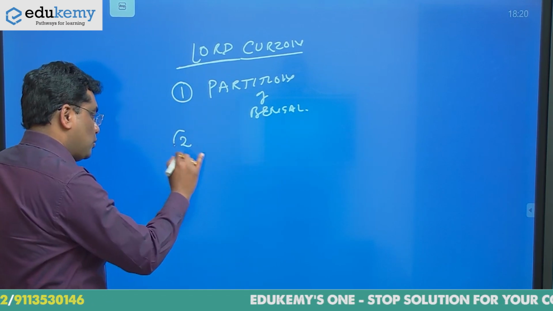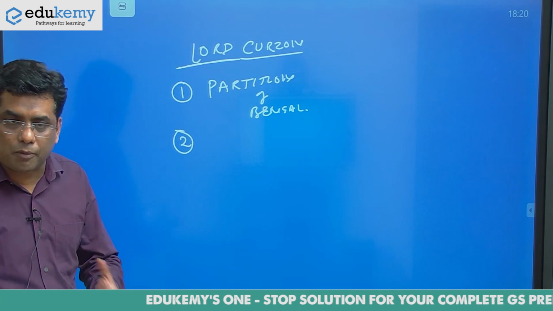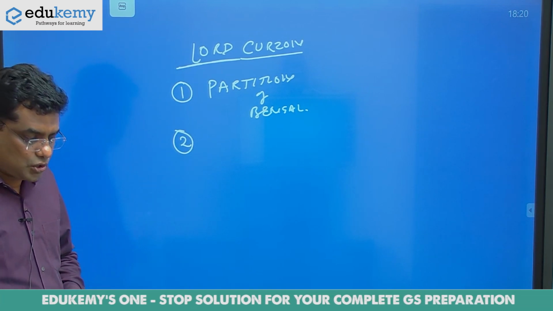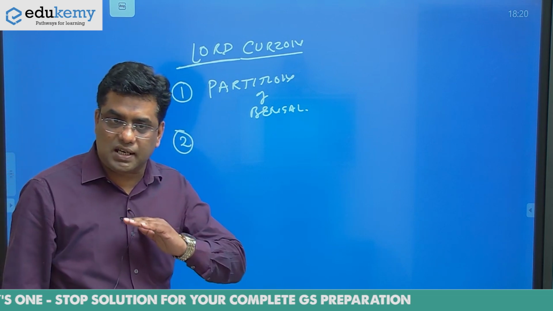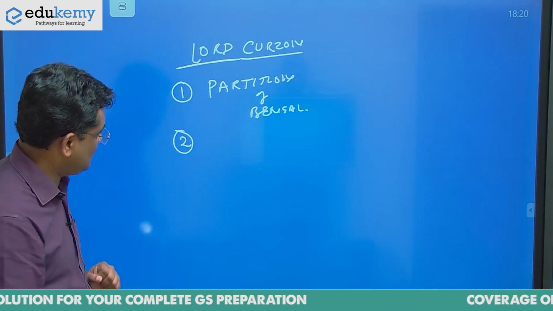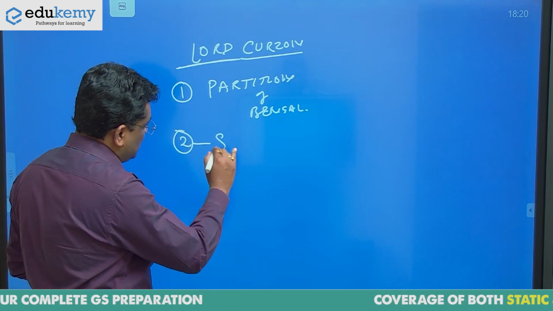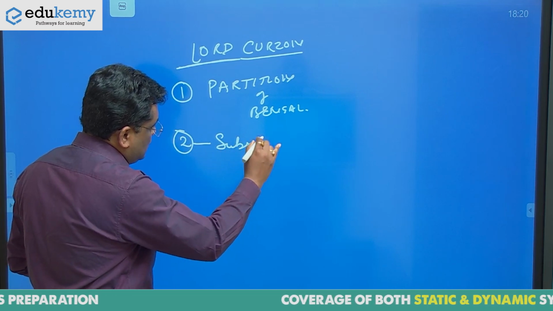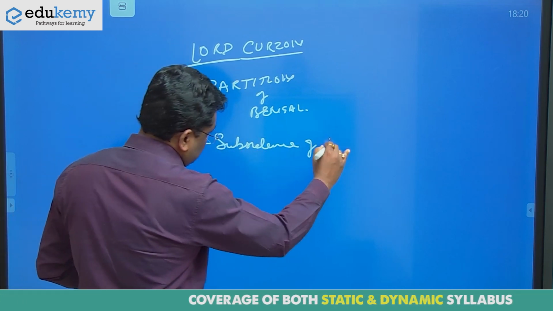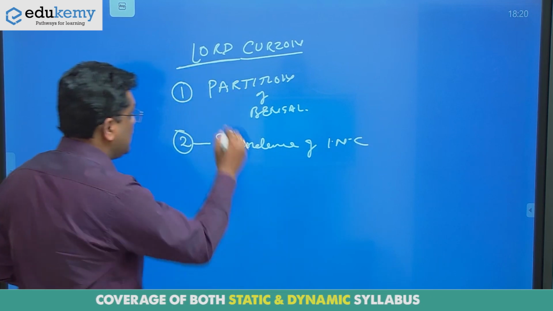Second, I told you that Congress had become the platform for nationalist consciousness, so he wanted to subside the Indian National Congress forever. These two aggressive things Lord Curzon had in mind.